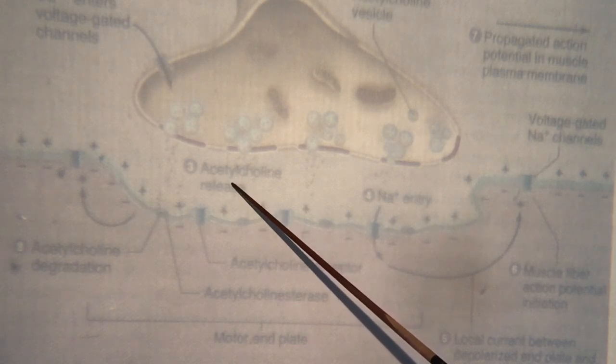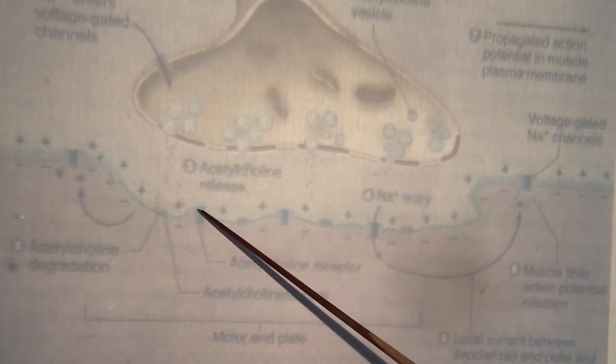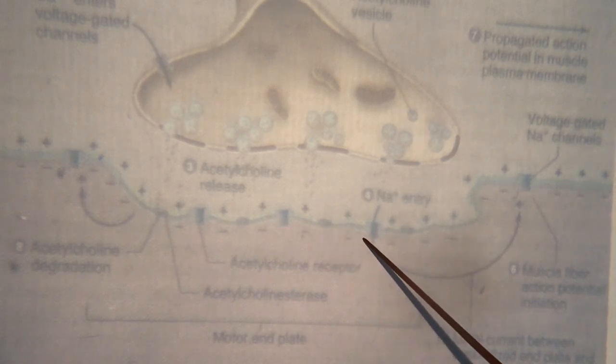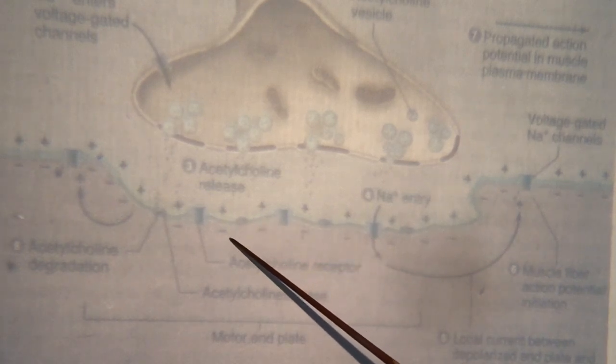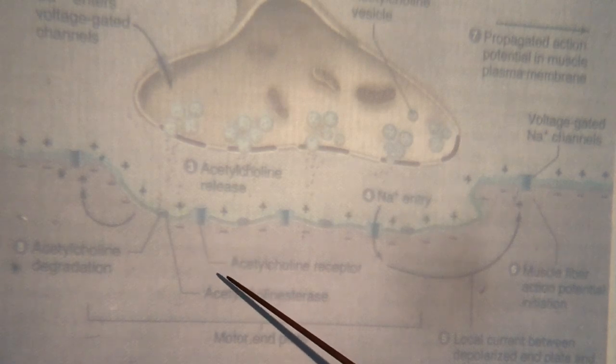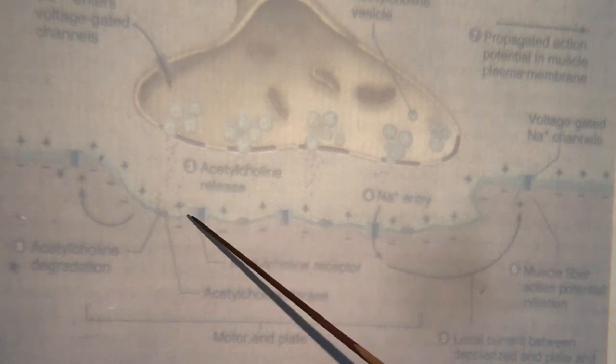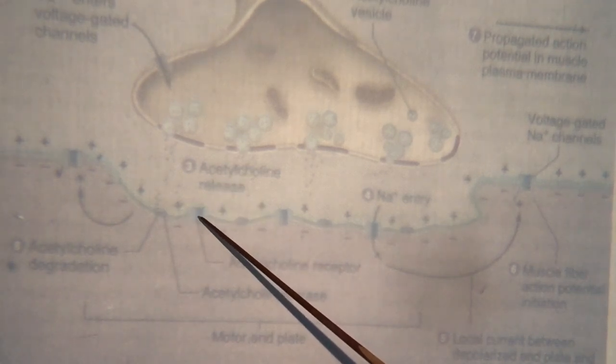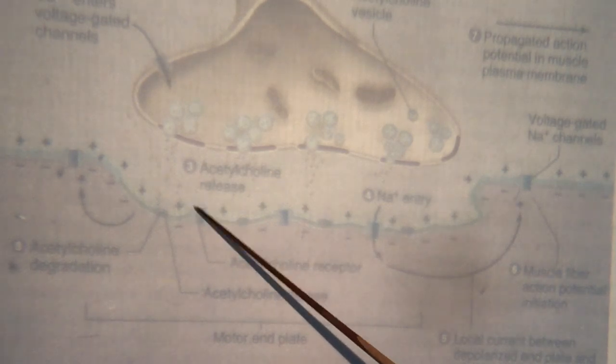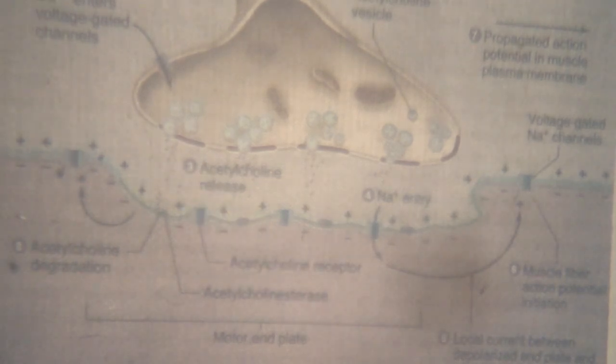Acetylcholine moves towards the muscle membrane, where it binds with the acetylcholine receptors. These acetylcholine receptors are a portion of acetylcholine gated channels.